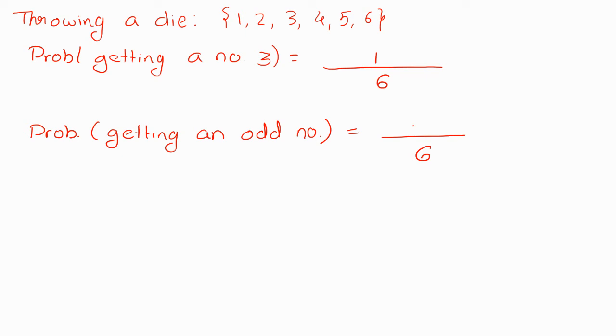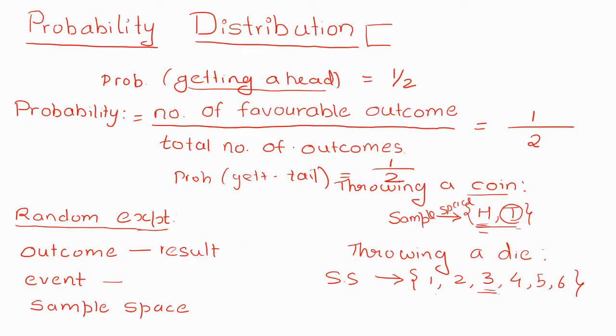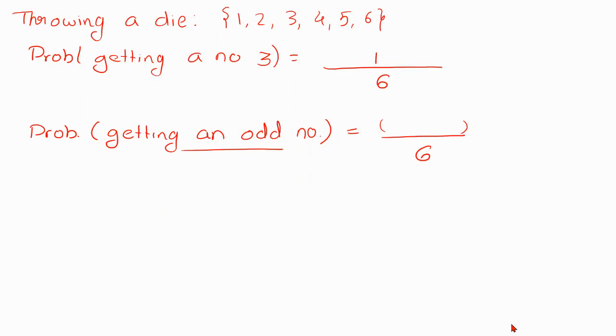Now, what will change is the total number of favorable outcomes. Favorable outcomes to this, getting an odd number. How many odd numbers are there? 1, then 3, and 5. That is 1, 2, and 3, that is 3 outcomes. So 3 are the favorable outcomes, therefore it will be 3 by 6, that is 1 by 2. This is the probability of getting an odd number.